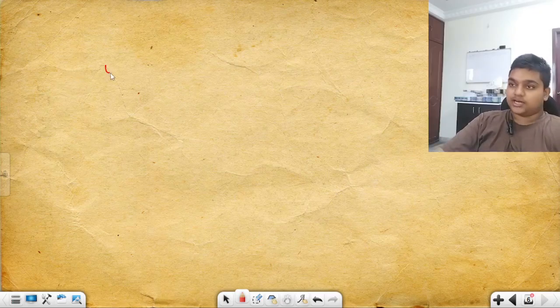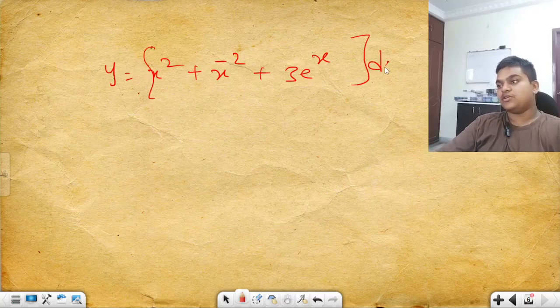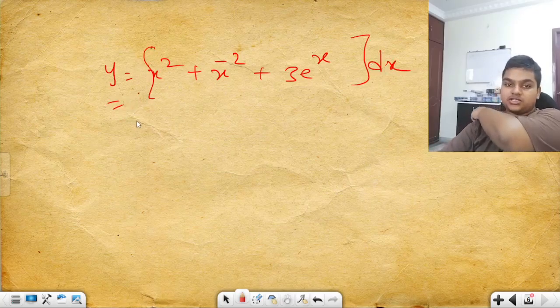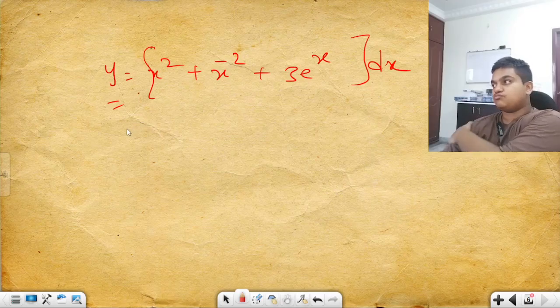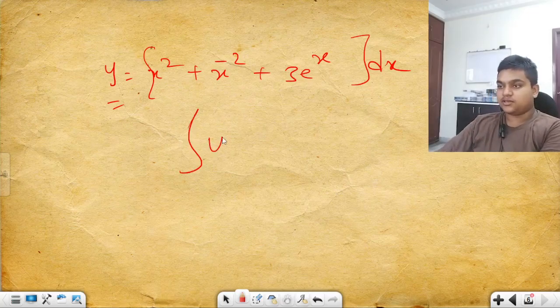Let us start. If y is equal to x square plus x to the power minus 2 plus 3e to the power x, find this integral y dx.